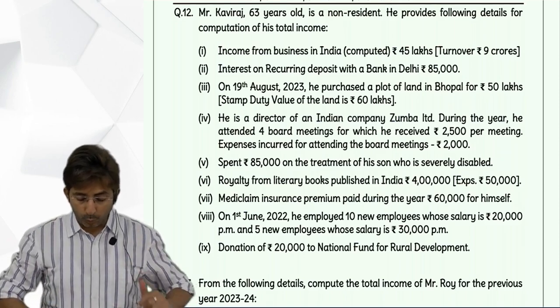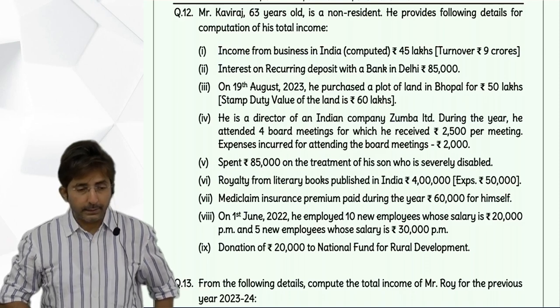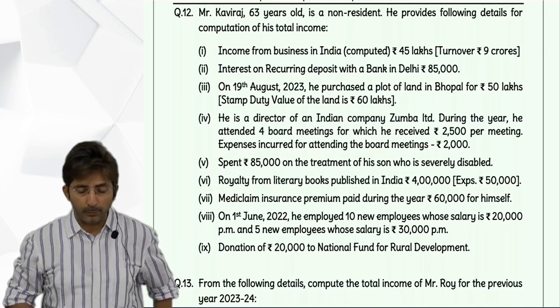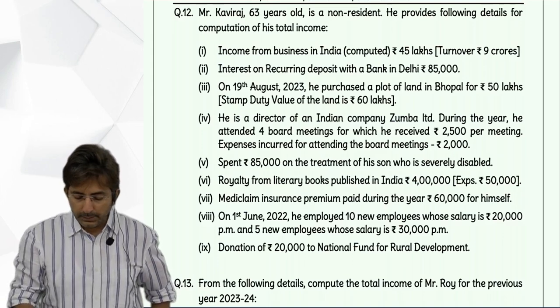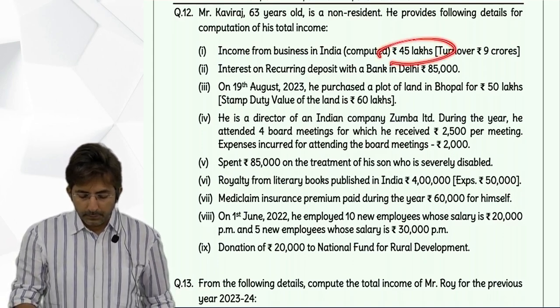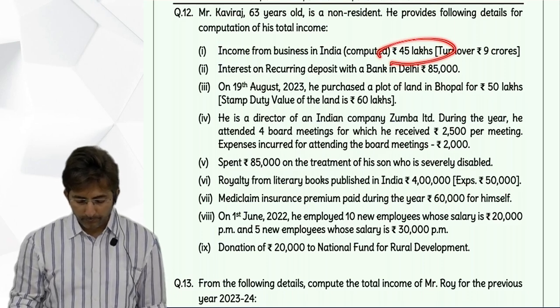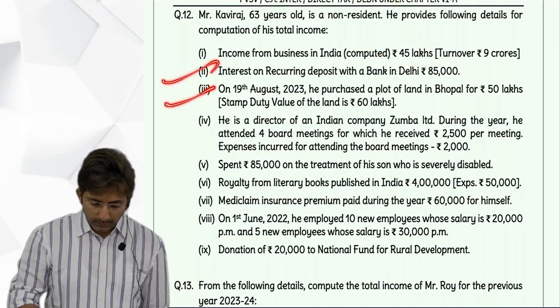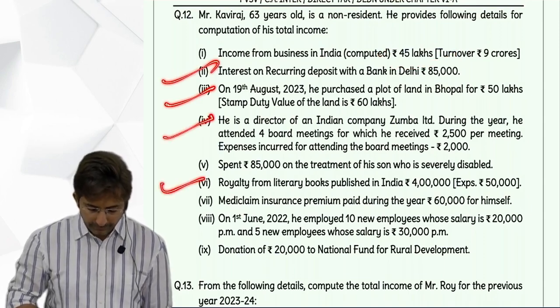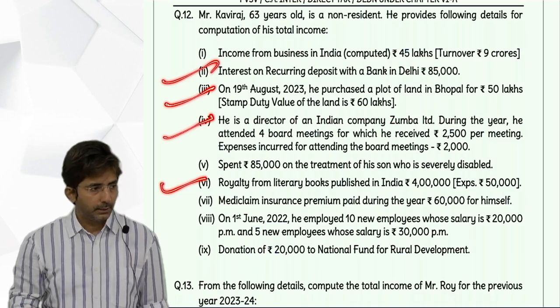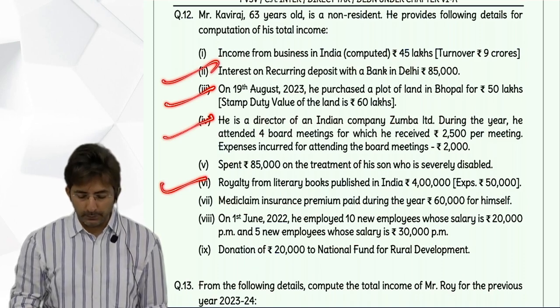Okay, wait. So total. Income from salary not there. Income from house property not there. Income from business given ready-made 45 lakhs. Capital gains not there. In income from other sources, what do we have? 1, 2, 3, 4 items are there in income from other sources. Check the statement for income from other sources.